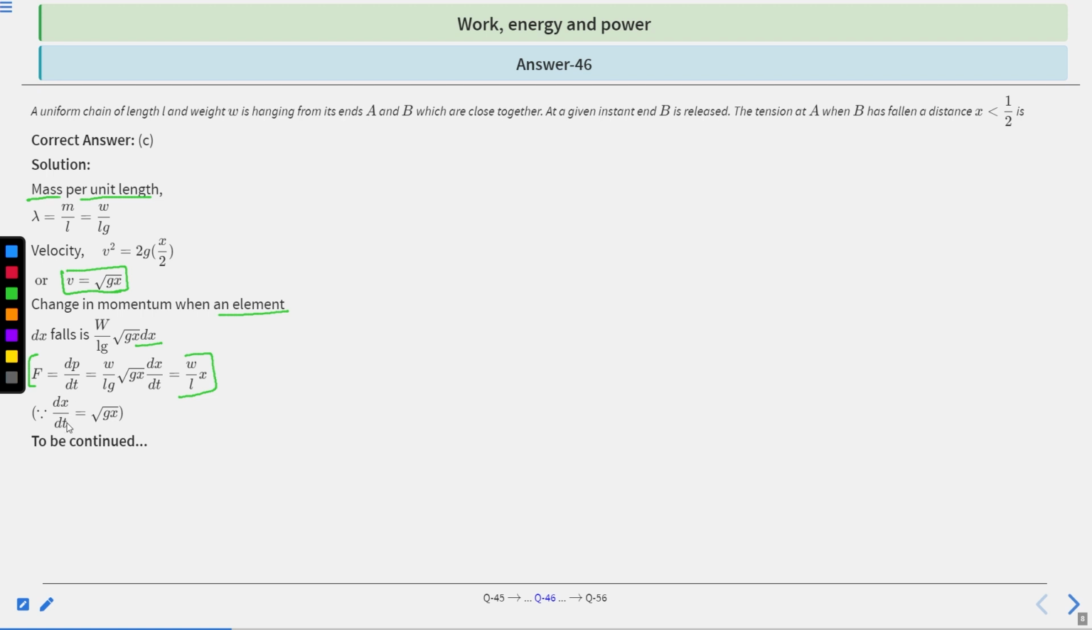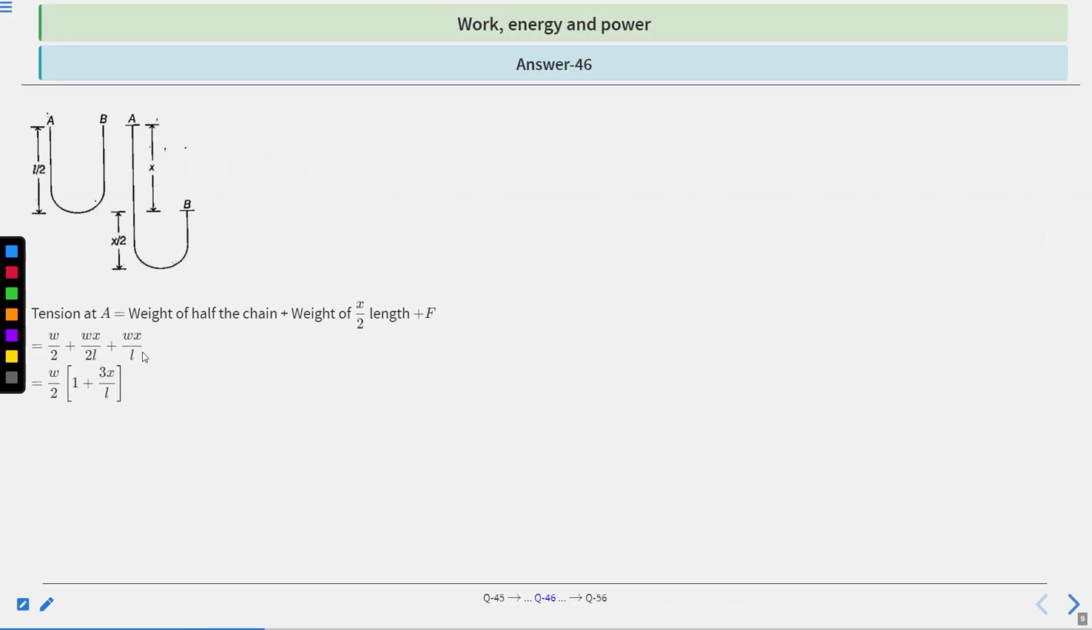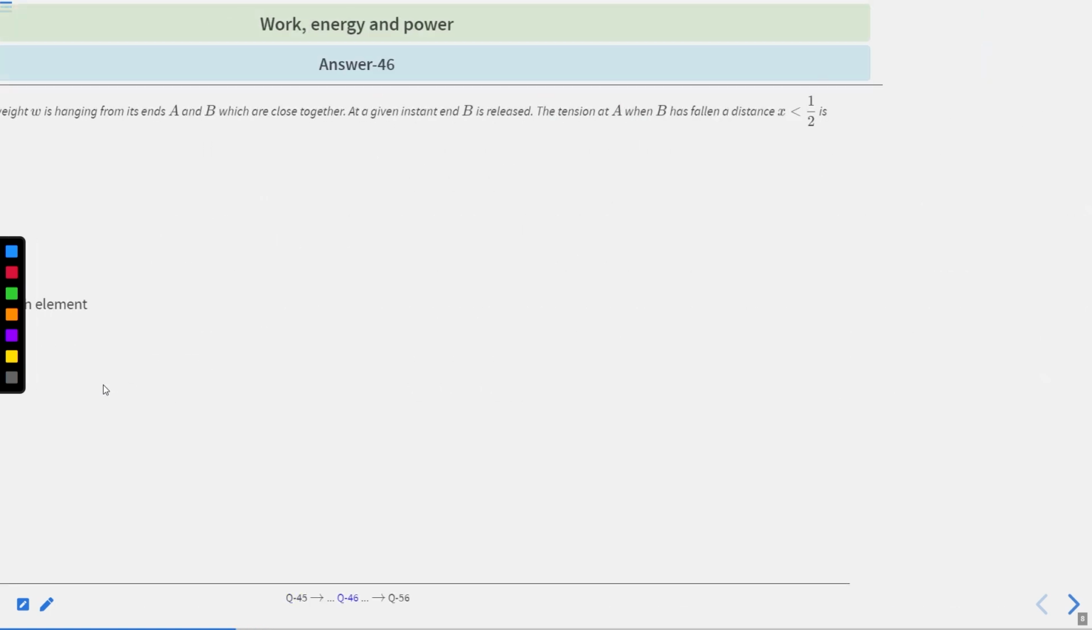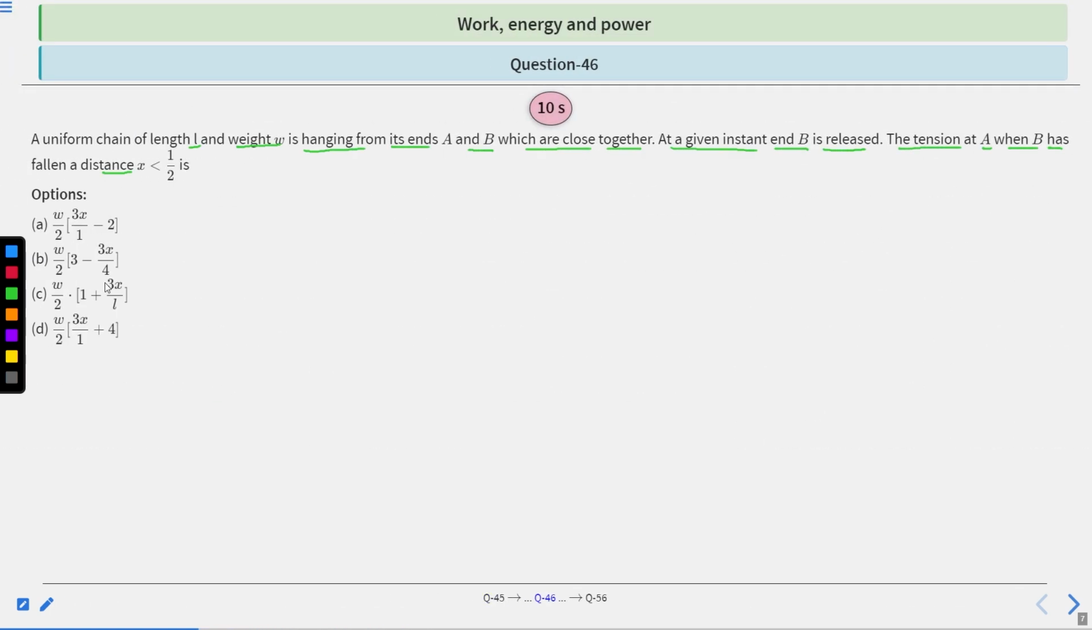Where dx upon dt is equal to under root gx. So tension at A is equal to weight of half the chain plus weight of x by 2 length plus F. Clear? So solving this equation, you will get W divided by 2, 1 plus 3x by L. Clear? So the correct answer is C. C is the correct answer. Clear?